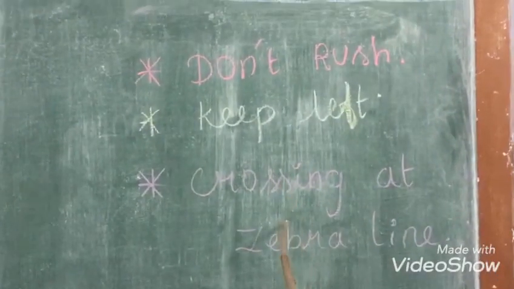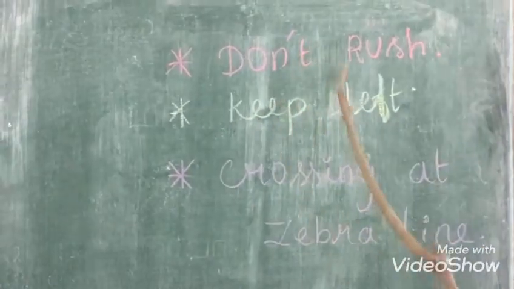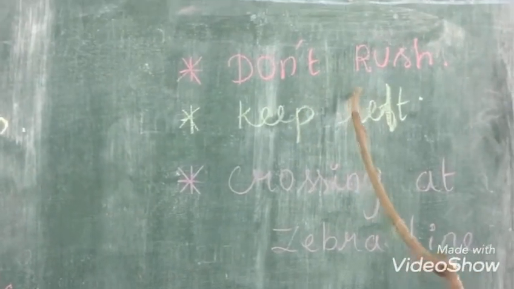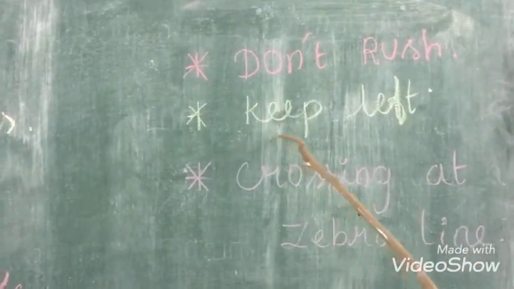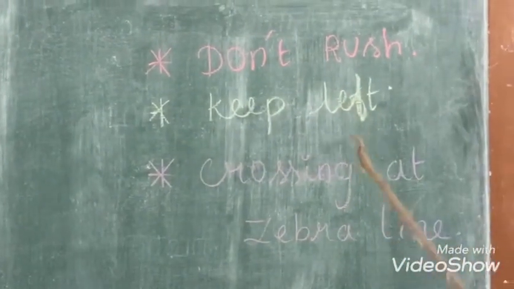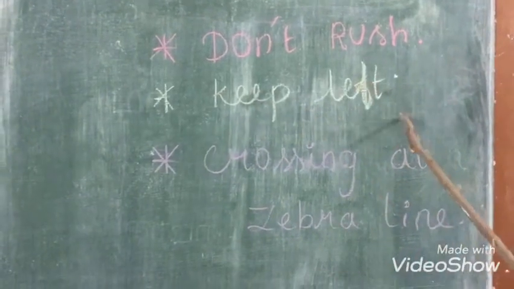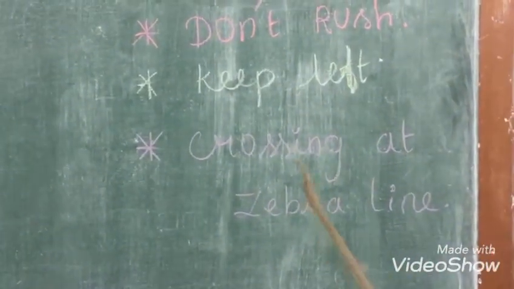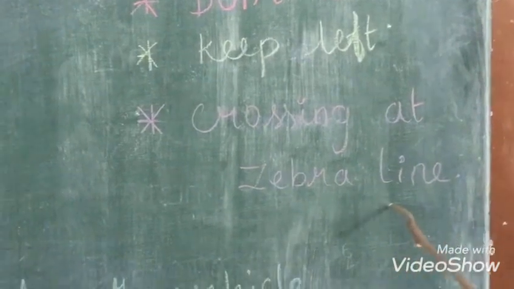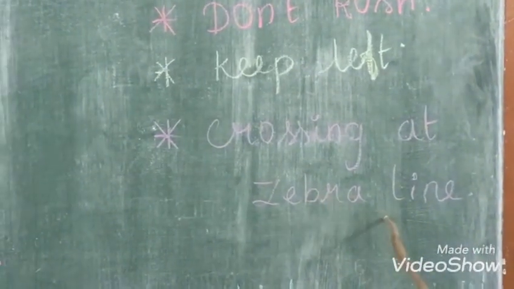And then the next point is don't rush. While walking on the road, we should not be in a hurry. We should not rush. Okay, and the next point is keep left. While walking on the road, which direction we want to walk? We want to walk in the left side, so we should keep left. And then the last point is crossing at zebra line. If we want to cross the road, we must use the zebra line. Have you heard about this zebra line?